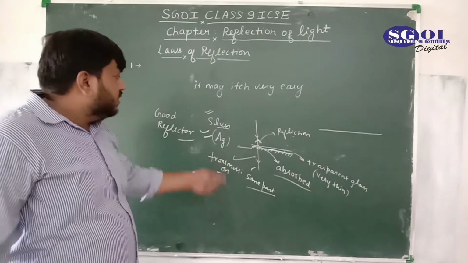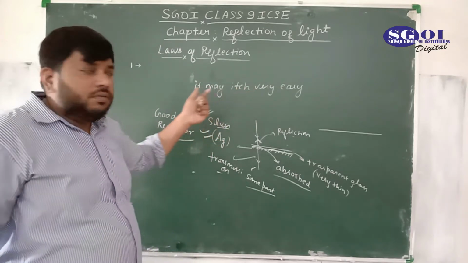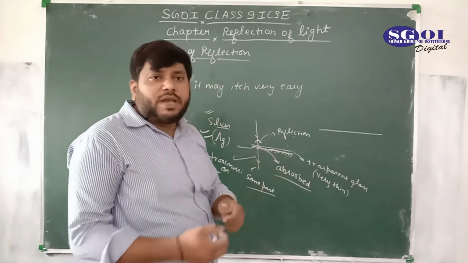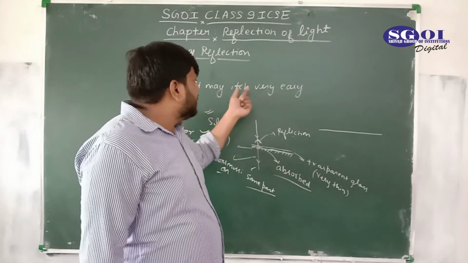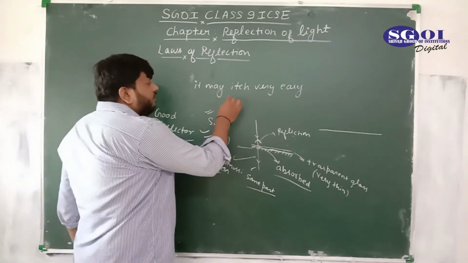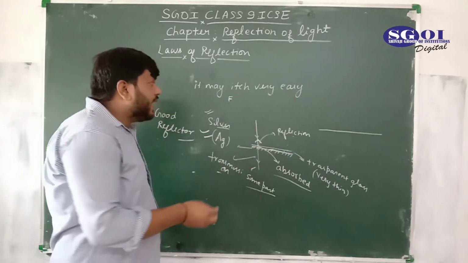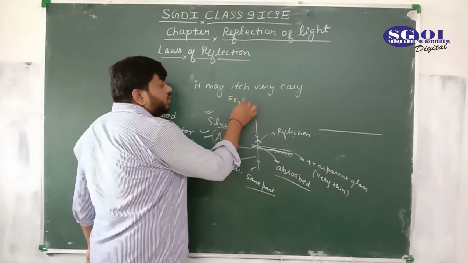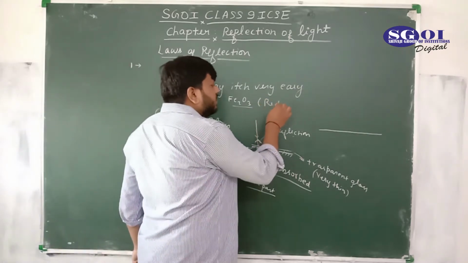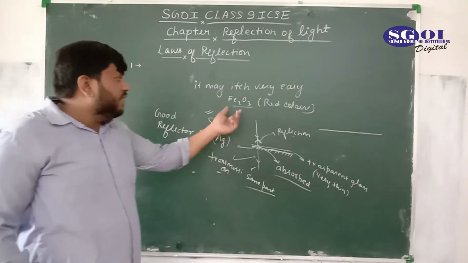So to protect this silver from etching, and to protect our plain mirror, we paint the silver with a solution of Fe2O3, which is generally red in color.